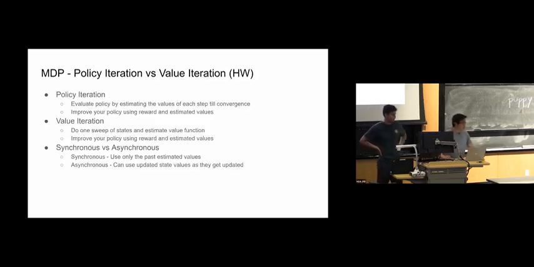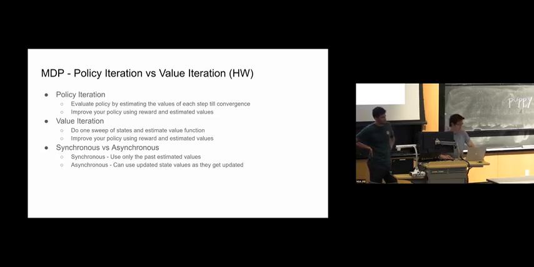The last thing I wanted to quickly cover is how this is relevant to you in homework 1. In homework 1, we will be asking you to implement policy iteration and value iteration. As presented in class, policy iteration and value iteration are almost the same thing for identifying the best policy for a given MDP.